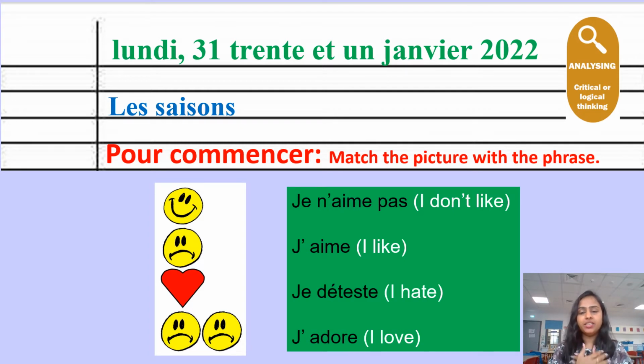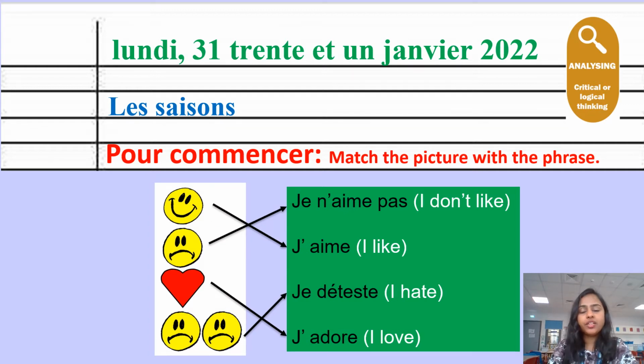I like. Je déteste. I hate. J'adore. I love. So you're going to pick the correct phrase and match it with the correct picture, and after which we can check your answers. So pause the video at this moment and complete the activity, and then you can check.